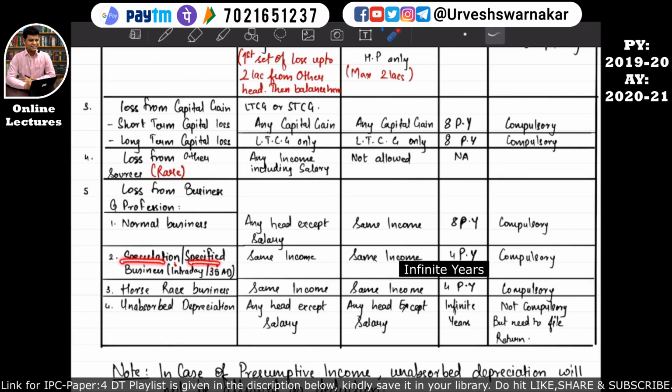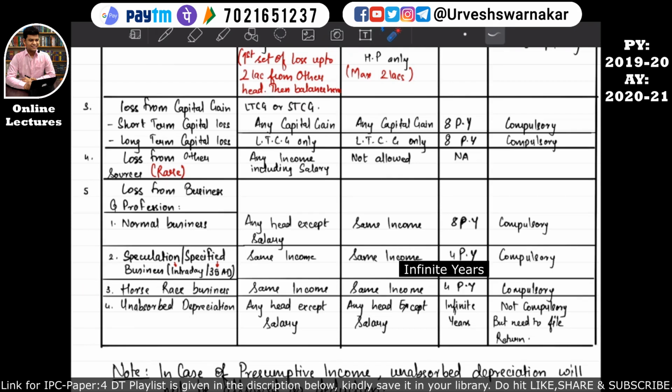Speculation business and specified businesses. If an assessee incurs a loss from speculation business or a specified business, then the losses of such business can be set off only against the income of the same business, that is speculation business or specified business income. I hope this is also quite clear.